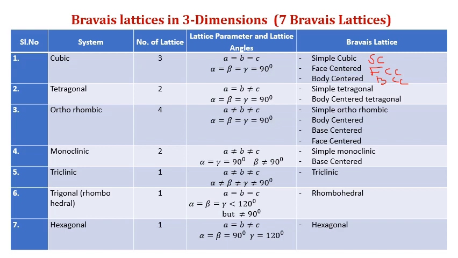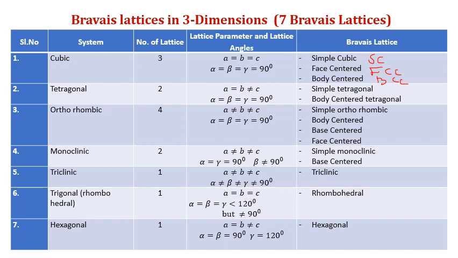In monoclinic, A is not equal to B is not equal to C. Alpha is equal to gamma is equal to 90 degrees, beta is not equal to 90 degrees. Here you see orthorhombic and monoclinic: in both, A, B, C are not equal, but in orthorhombic alpha, beta, gamma equal 90 degrees. In the case of monoclinic, alpha and gamma angles are the same, but the beta angle is different. Mono means single, so there will be a single difference, therefore it is called monoclinic.